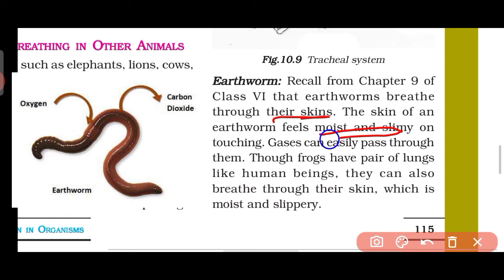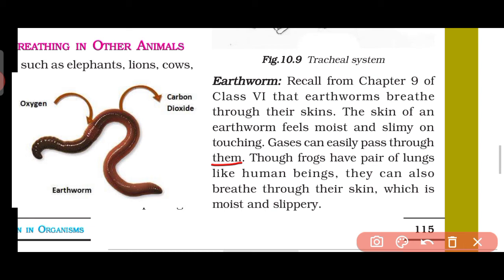Moist means the water content, it is very watery and it is slimy too. You might have seen it. Gases can easily pass through, so their skin has some pores, and through those pores the gases can easily pass, so they can suck in oxygen from there and they can release carbon dioxide from it.